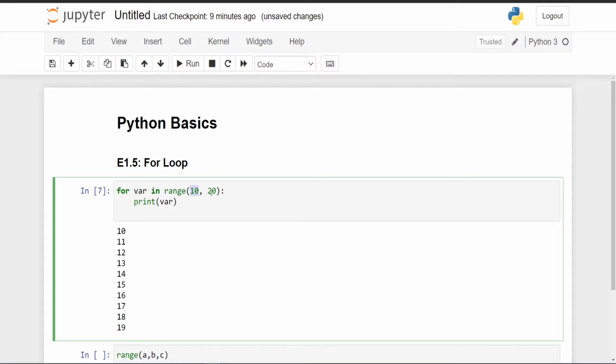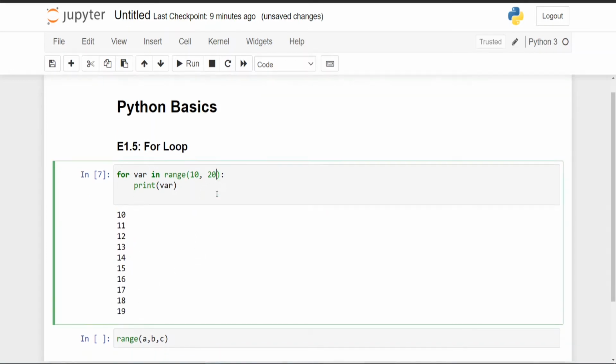But if you add two arguments, it will start from 10 and stop one before 20, meaning the last element is not included, here 20 is not included. You can see here it started from 10 but it went up to 90, so 20 is not included. But I told you there can be three arguments.